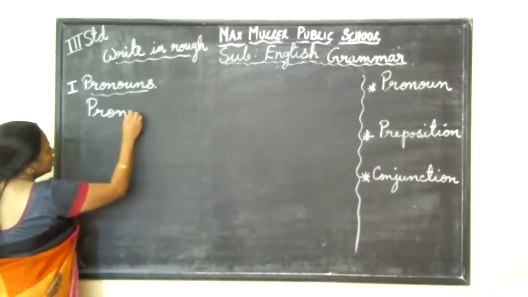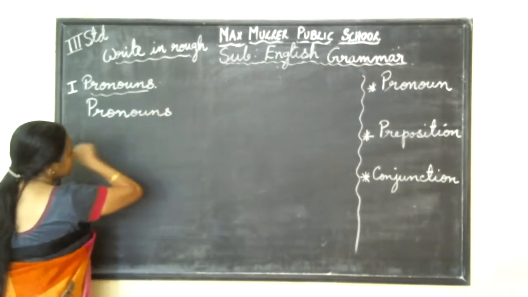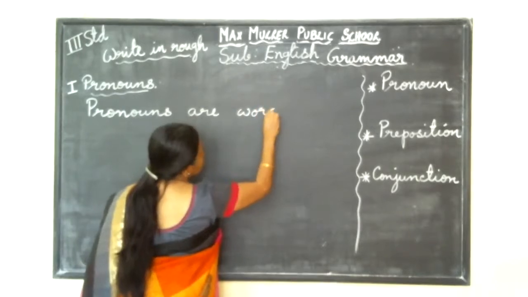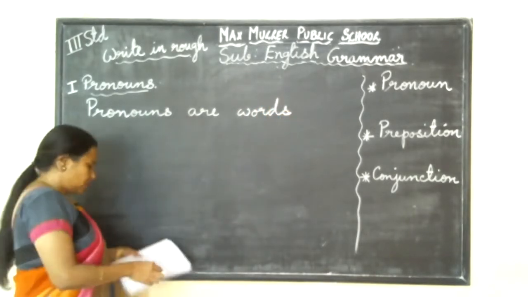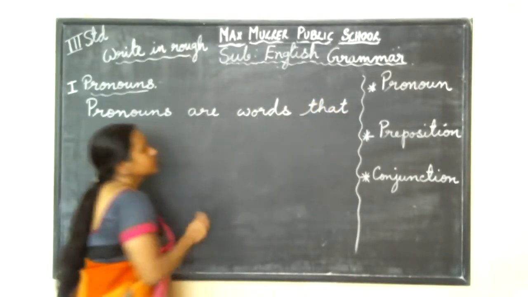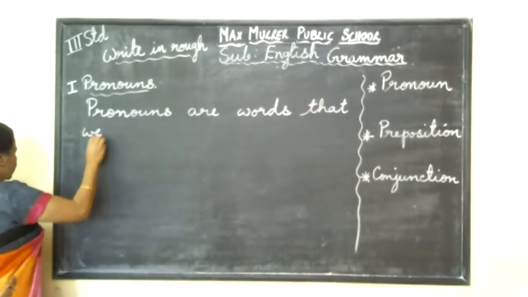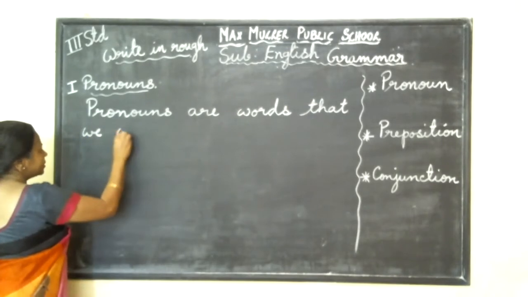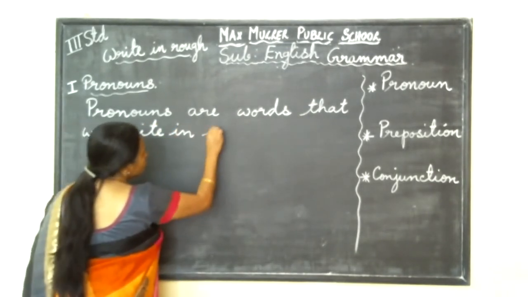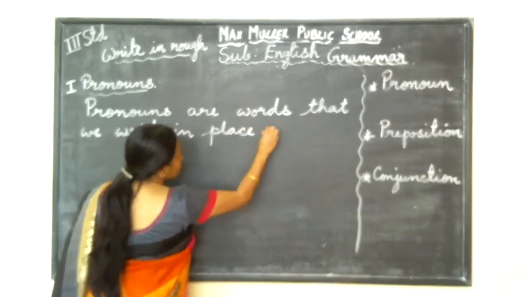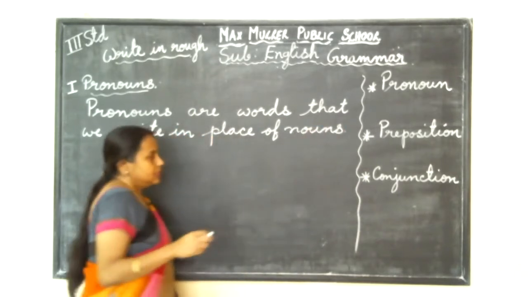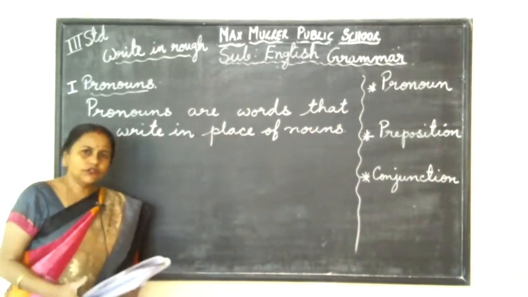Pronouns are words that we use or we write in place of nouns. Noun means what? Any naming word. So it can be a living thing, non-living thing, any noun.